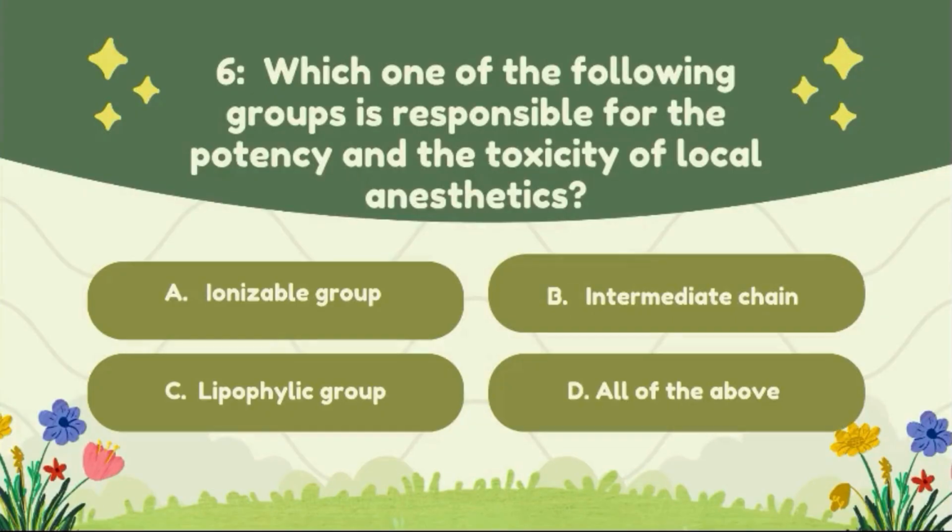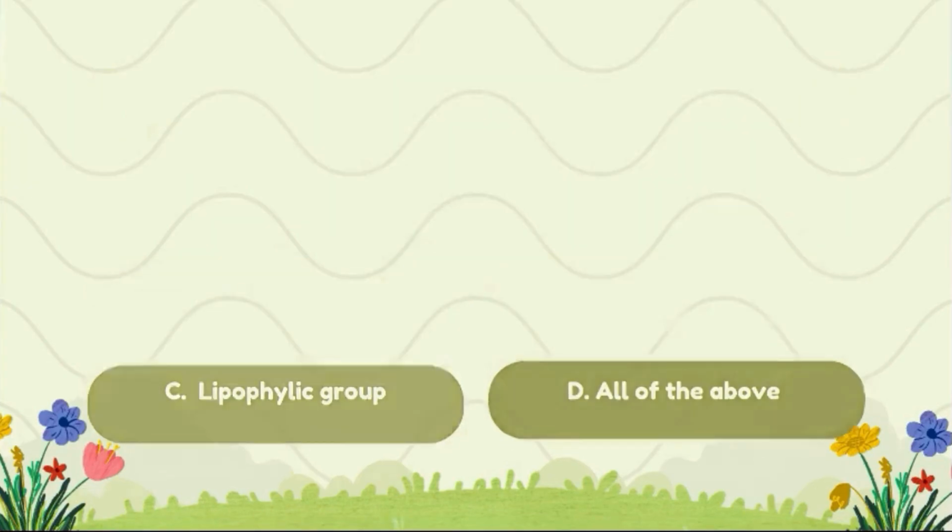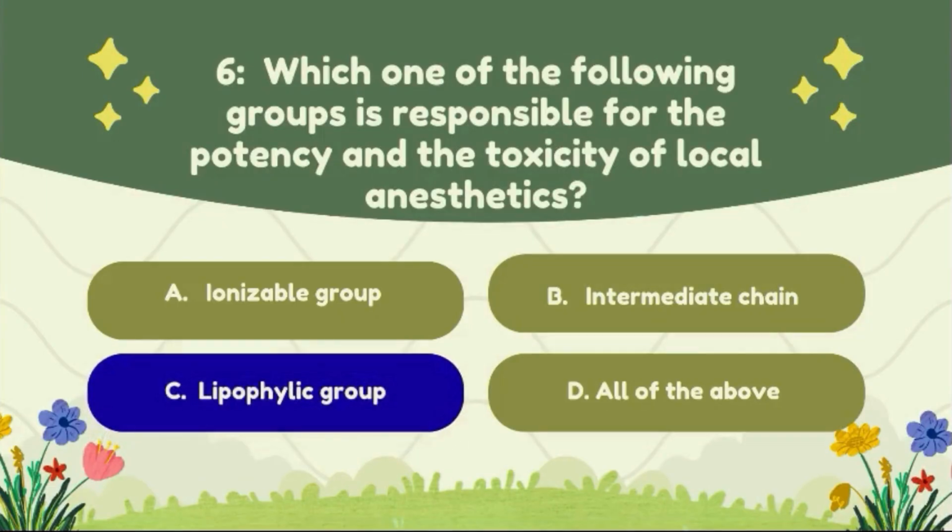Question number 6. Which of the following groups is responsible for the potency and toxicity of the local anesthetics? Option A, ionizable group; option B, intermediate group; option C, lipophilic group; option D, all of the above. The correct answer of this question is option C, lipophilic group.